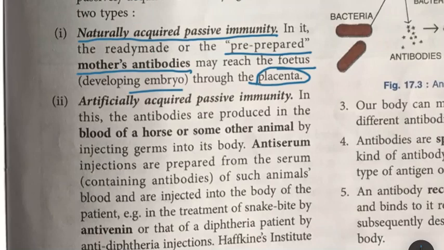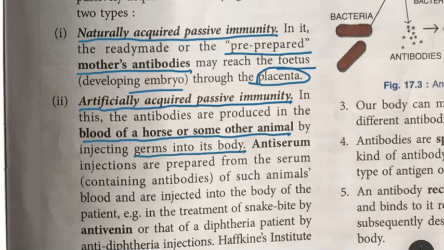Next is artificially acquired passive immunity. Now, in this, what happens? The antibodies are produced in the blood of a horse or some other animal by injecting germs into its body. So germs are introduced into the body of a horse or some other strong animal. Once the germs enter the body of the horse or the other animal, the blood of these animals starts producing antibodies or antitoxin.